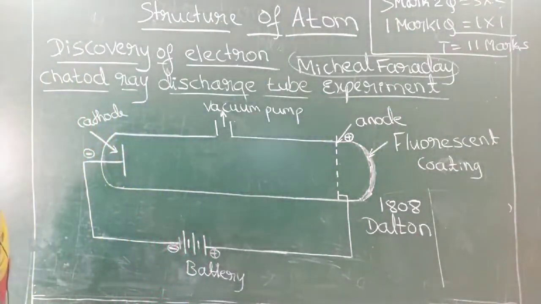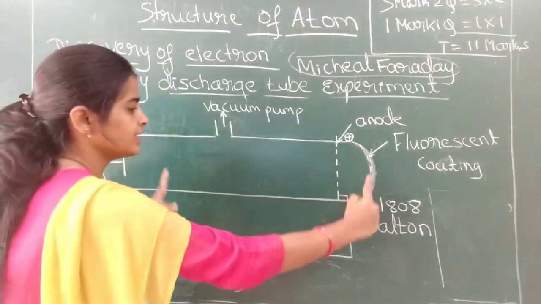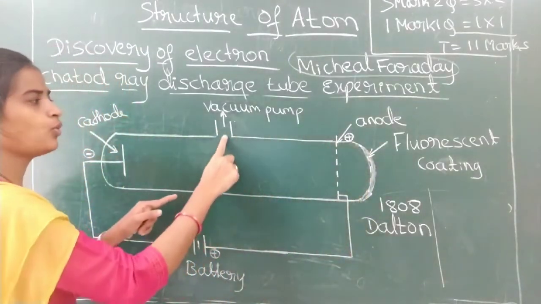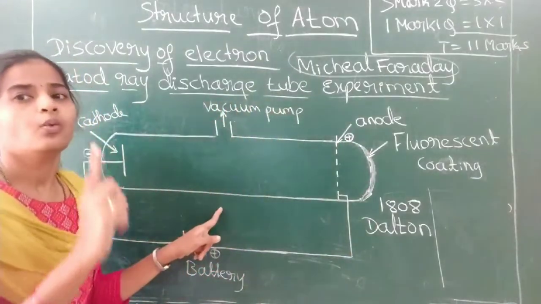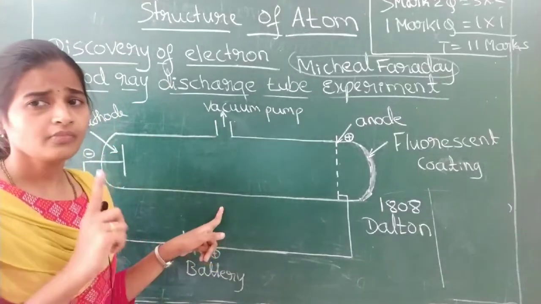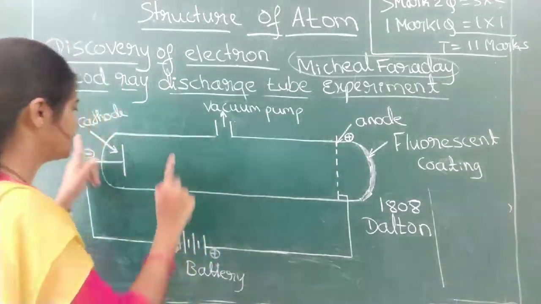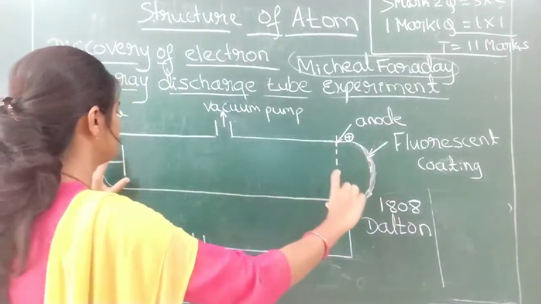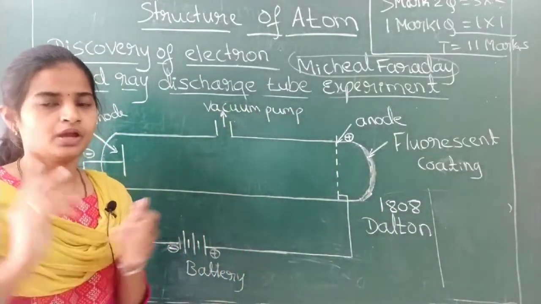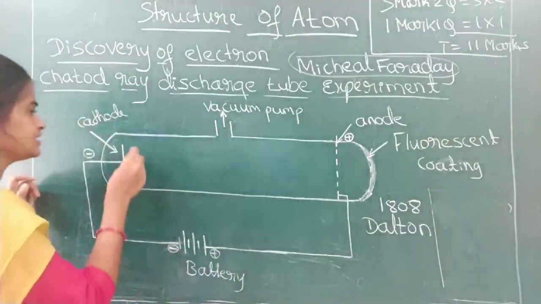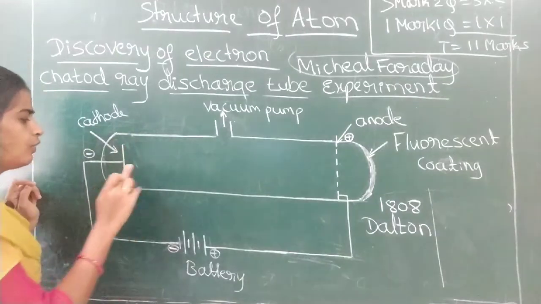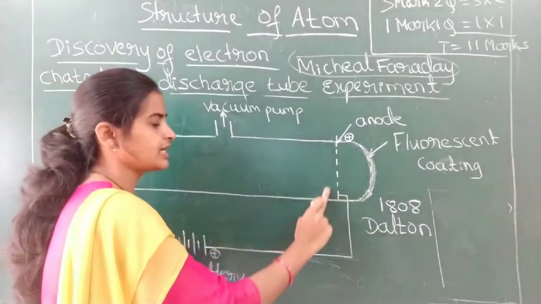Okay, see here, one glass tube is taken which has an opening, which is further connected to the vacuum pump to adjust and maintain the pressure. Inside this glass tube, I have taken two thin sheets of metal. This is one sheet of metal, drawn like this, and this is the second sheet of metal.